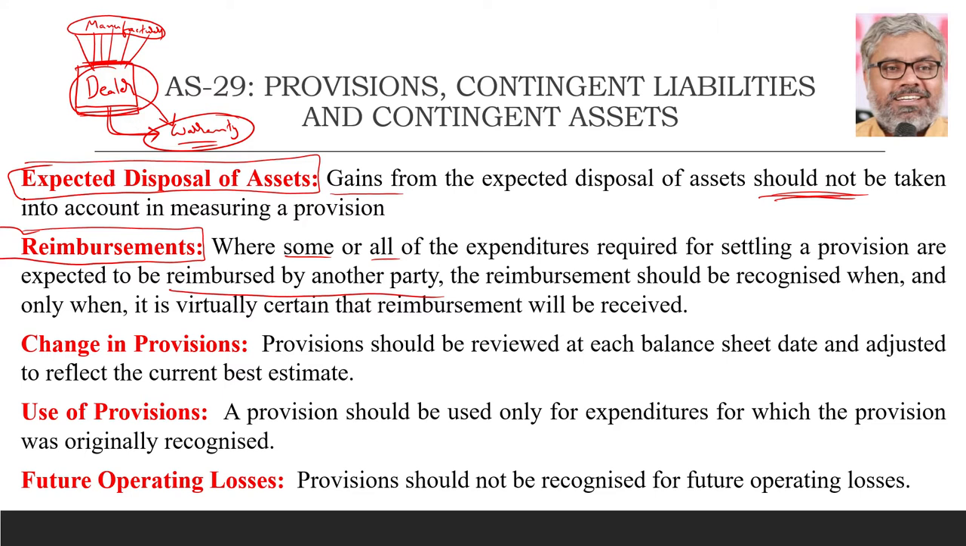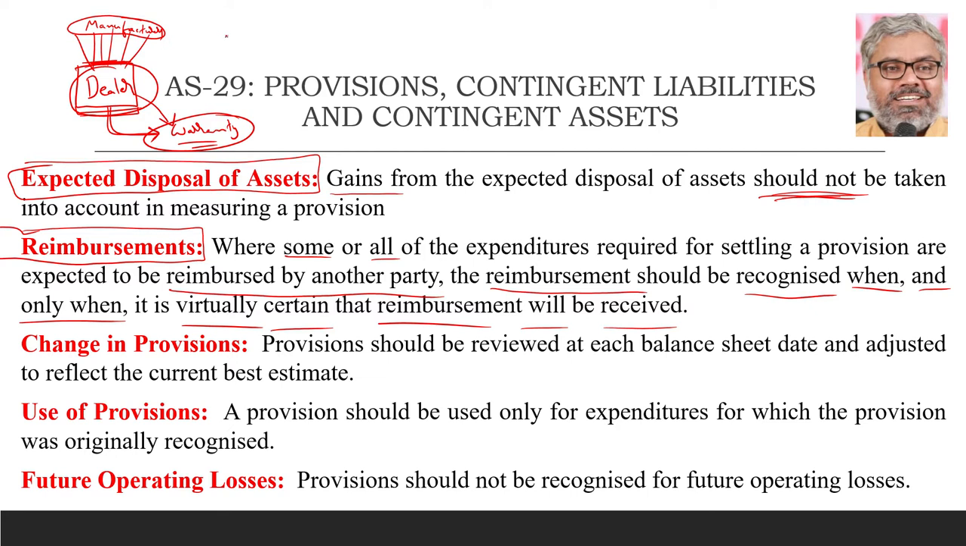When can he say that? The reimbursement should be recognized when and only when it is virtually certain that the reimbursement will be received. Guaranteed reimbursement. That much strict terms are there in relation to the reimbursement. Then only the reimbursement should be recognized. Otherwise, reimbursement should not be recognized at all. But the point to be noted once again here is that reimbursement is a separate account. The provision for warranties is a separate account. Just because there is a possibility of reimbursement, we cannot reduce the provisions with that reimbursable amount.